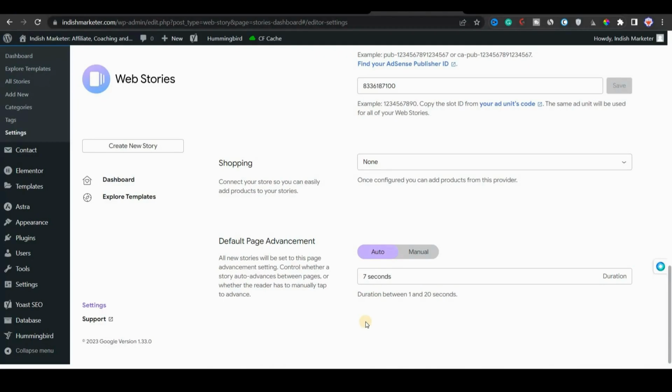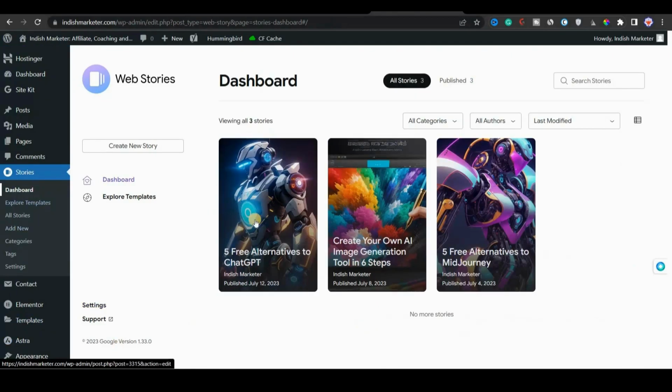Now you can start creating your first web story. You can see here that I have already created 3 web stories, and there are a lot of issues with those web stories, which I will discuss here. You can create web stories directly from the dashboard. If you click on create a new story, you can create one web story. Or you can simply click on add new from the left of the screen, and then you can also start creating web stories.